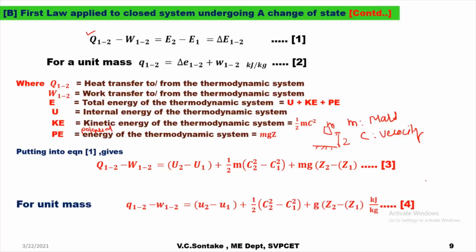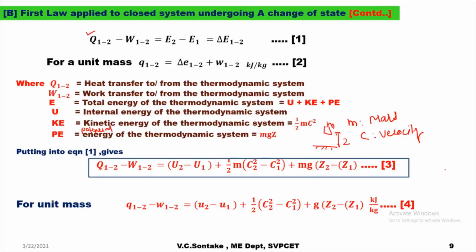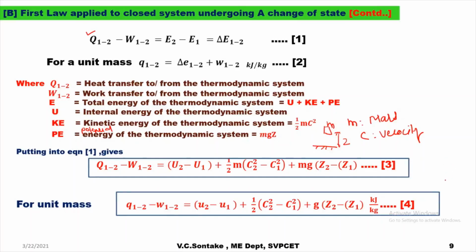For a unit mass, it can be represented as small q12 minus small w12 is equal to small u2 minus small u1 plus half (c2 square minus c1 square) plus g (z2 minus z1) kilojoule per kg. So equations 3 and 4 are in terms of U, KE and PE.